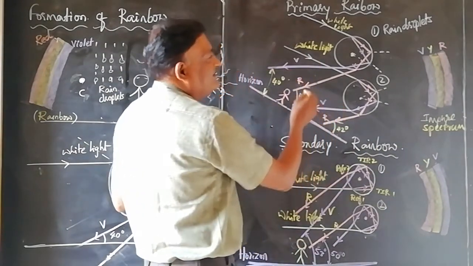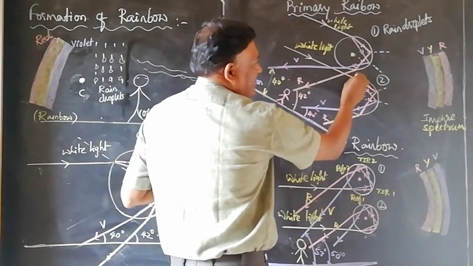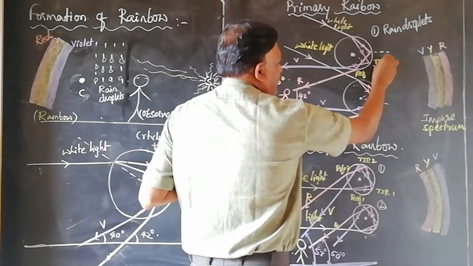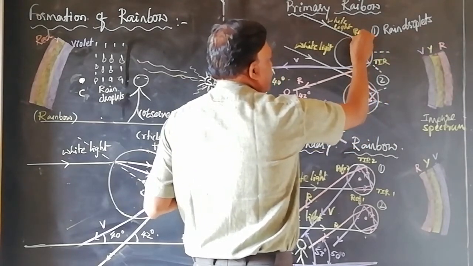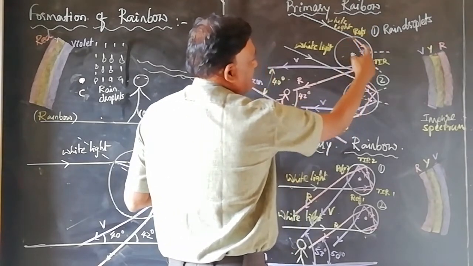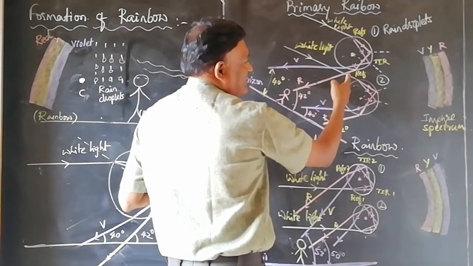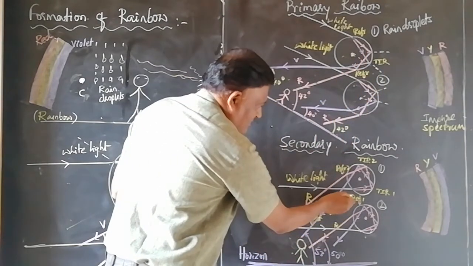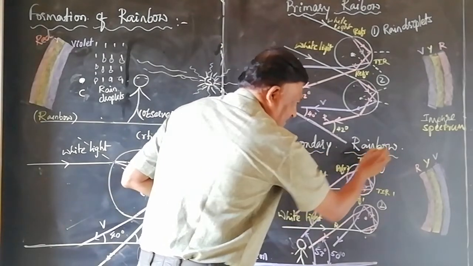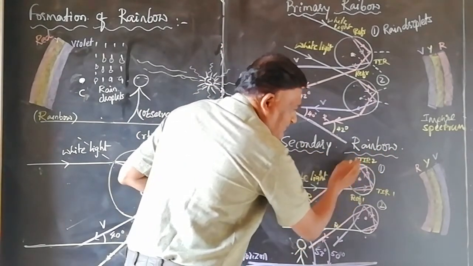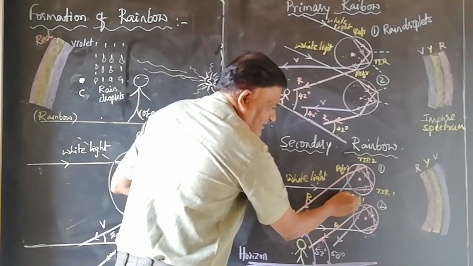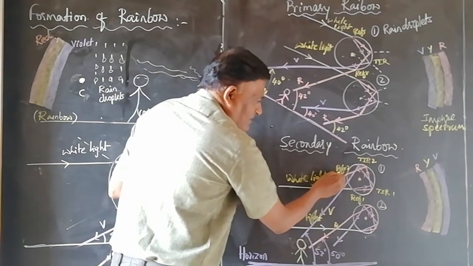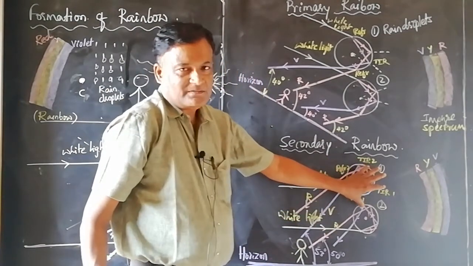Primary rainbow is a 3-step process. Here refraction, total internal reflection and refraction. First refraction, then total internal reflection, then again refraction. It is a 3-step process, whereas in the case of formation of secondary rainbow, it is a 4-step process. First refraction, total internal reflection 1, total internal reflection 2, then refraction. It is a 4-step process.